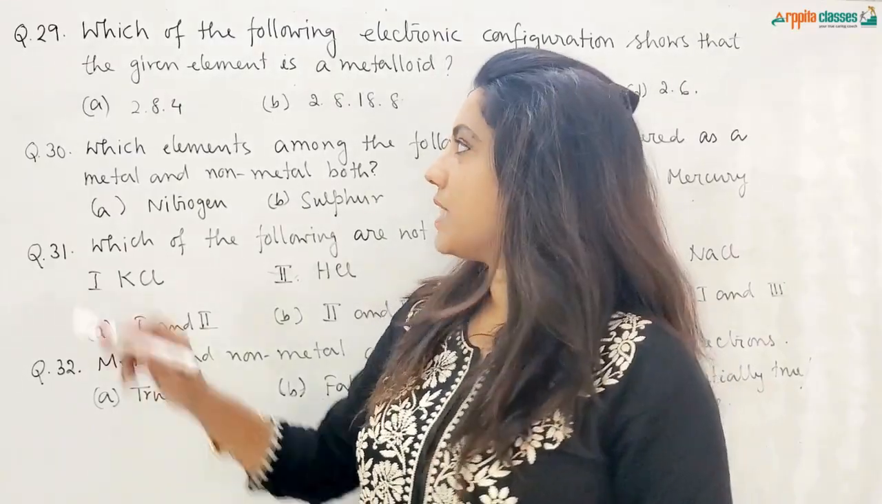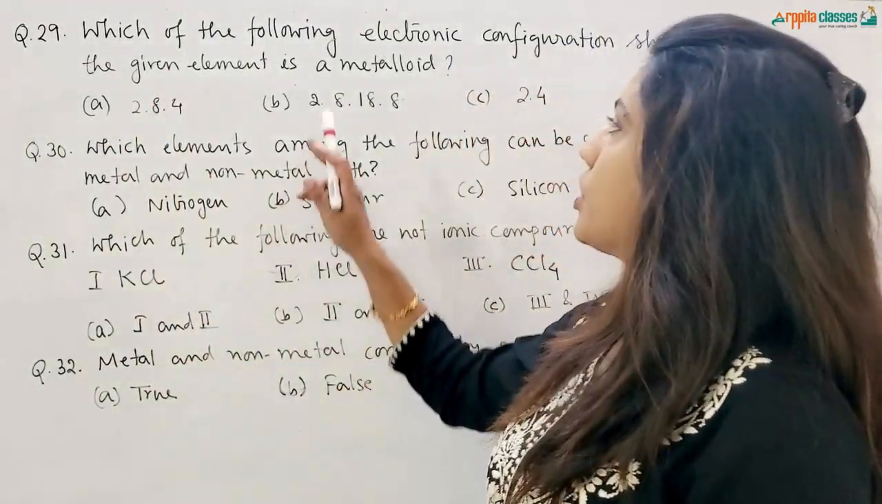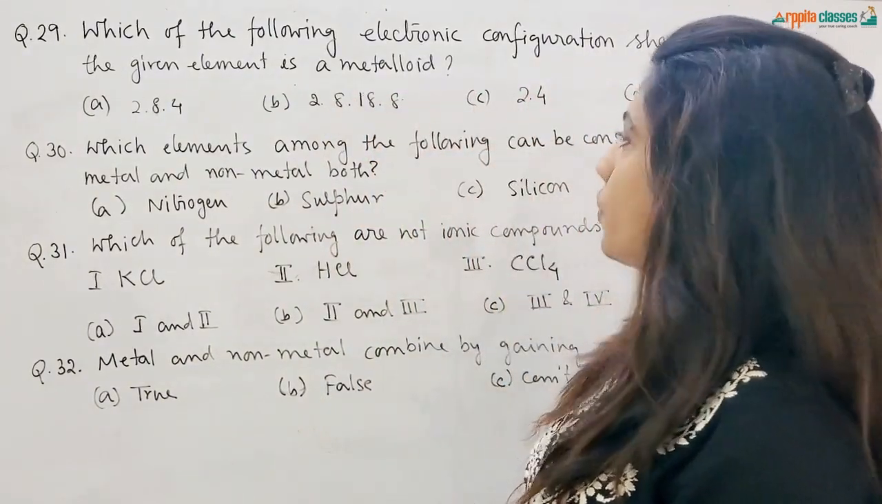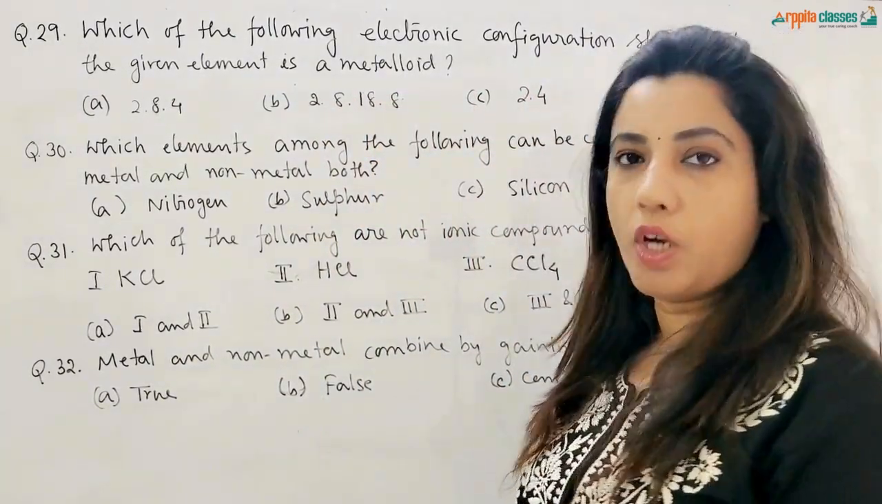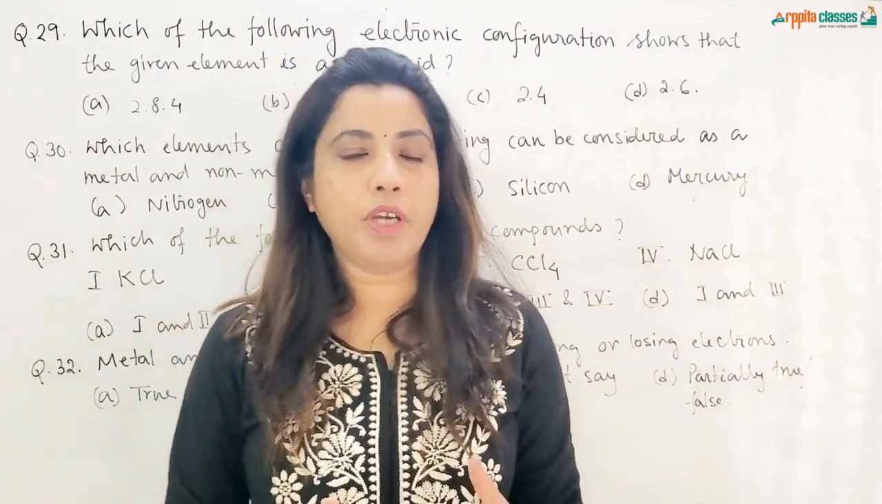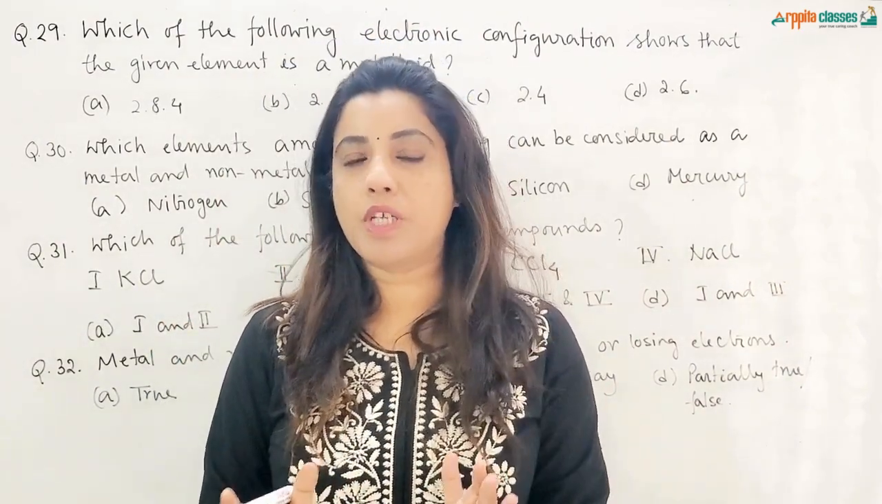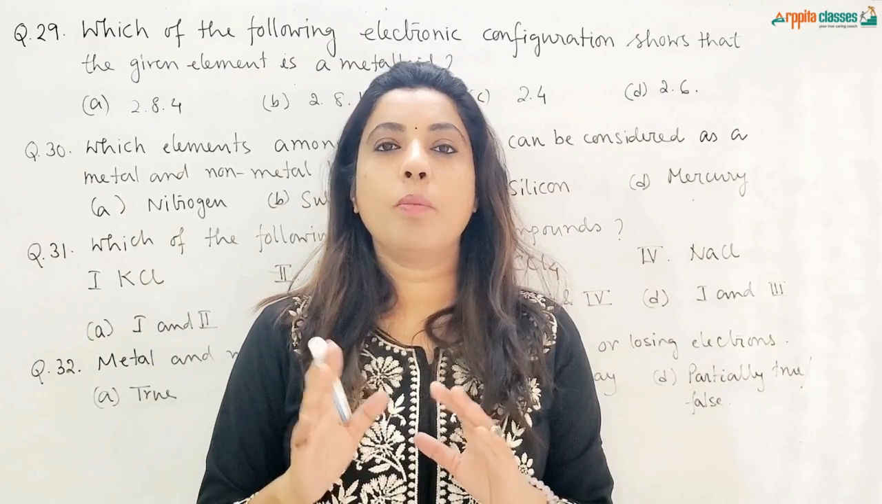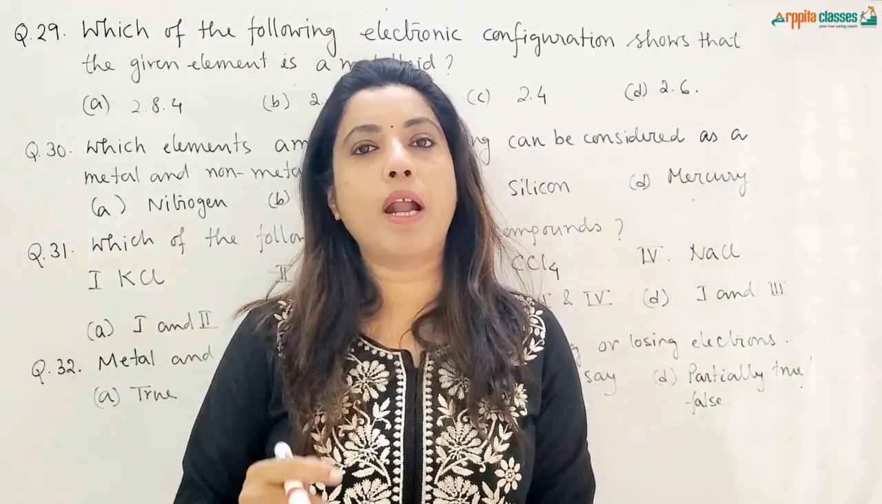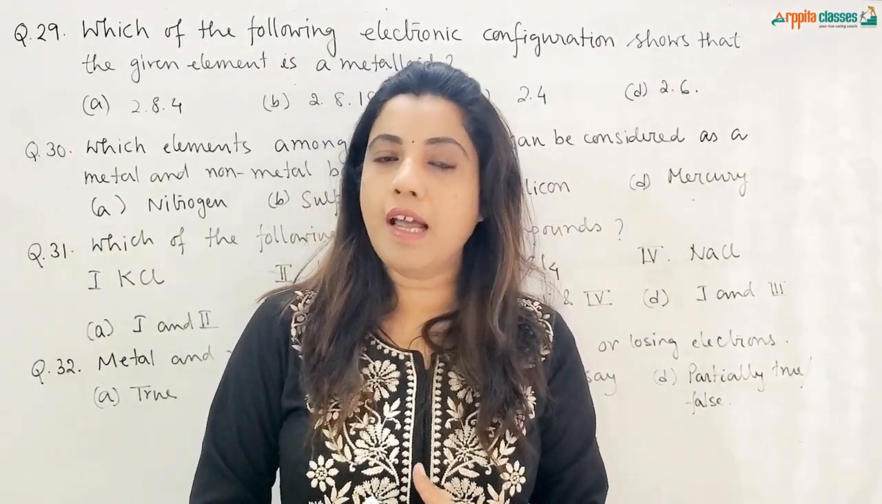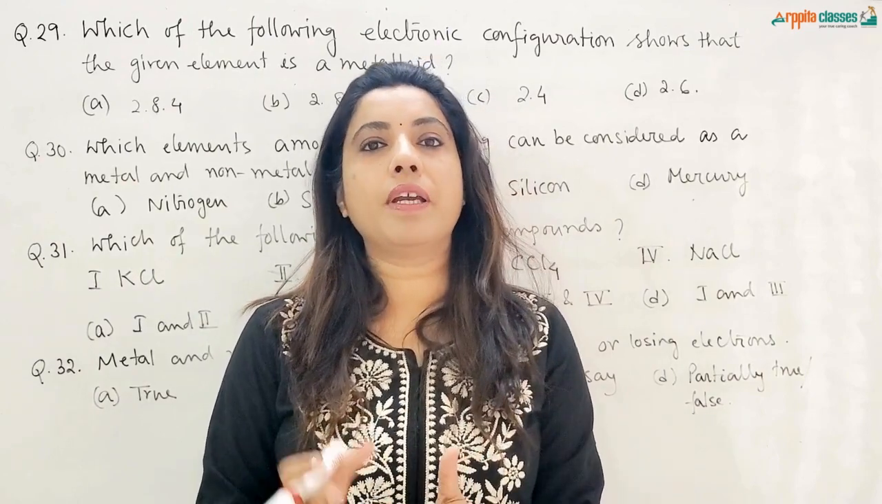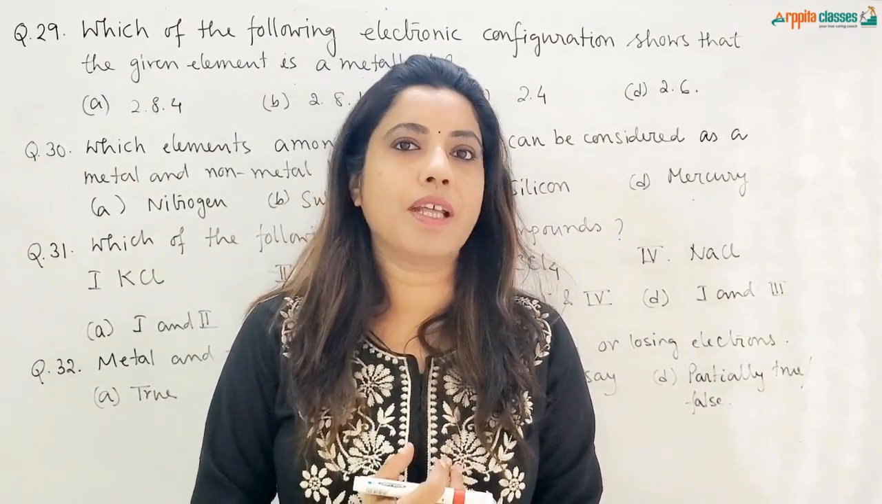Our next question is question number 29. Which of the following electronic configuration shows that the given element is a metalloid? Now we know metalloid is something which is having intermediate properties between metals and non-metals. So metals are those which are having 1, 2, 3 electrons in their outermost shell, and non-metals are those which are having 5, 6, 7 electrons in their outermost shell.